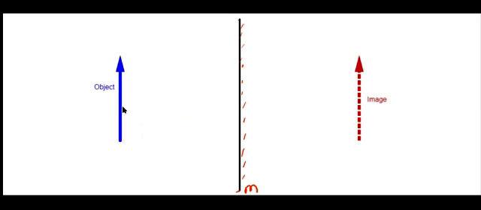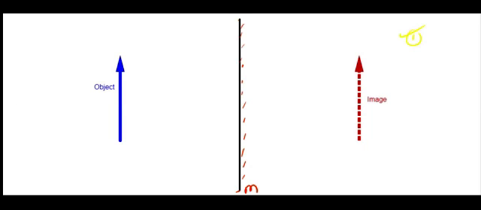Observe carefully, is the size of the object and image the same? The height of the object and the height of the image are the same. See this, for example, this is a head. Here also the image head is upwards only. Size of the object, size of the image same. This is the first characteristic of the image formed by a plane mirror. What we can say? Sizes are same. Size of the object, size of the image, same. First point.